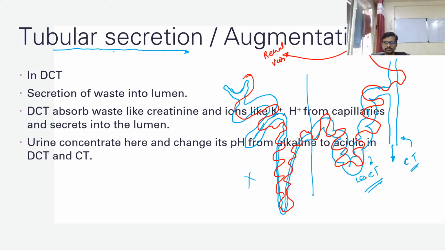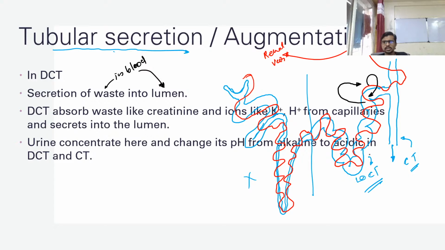So what happened here in this structure? The material which is inside the urine, or the capillary, or you can say the lumen, is now moving out. At the same time, the material which is inside the blood is going to enter into the lumen here. So which is a waste, still it is inside the blood. The waste material in blood is secreted into the lumen. The DCT absorbs waste like creatinine and ions like K plus and H plus from the capillaries and secretes them into the lumen.